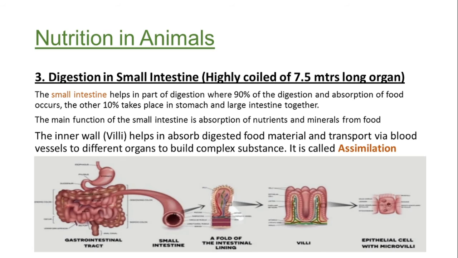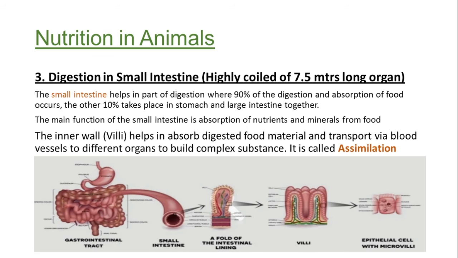How it works, there is a pictorial representation you can see. This is called the anatomy of the small intestine. And on the inner wall, you can see villi, or finger-like structures. These villi help in absorbing the digested food material and transporting it via blood vessels.